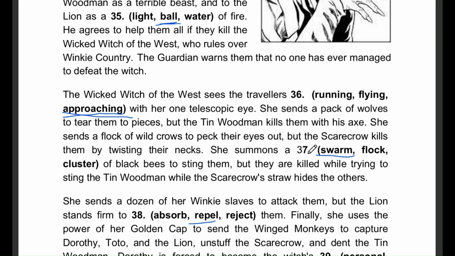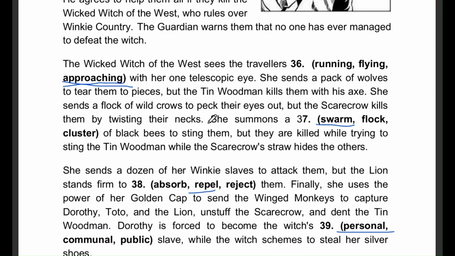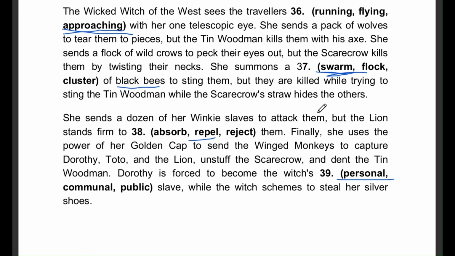Question number 37. She summons a swarm, flock, cluster of black bees to sting them. The correct answer is swarm. And here's why. When we talk about a group of bees together, we usually call it a swarm. It's like saying a bunch of bees in one big group, like a crowd of bees.